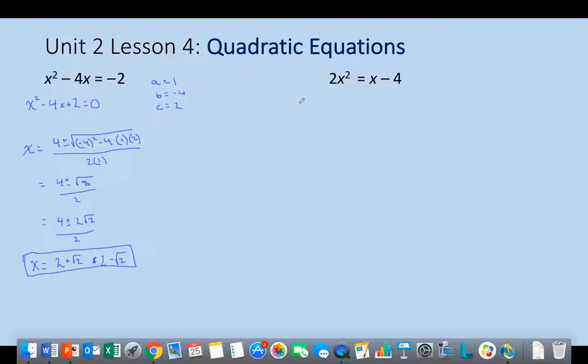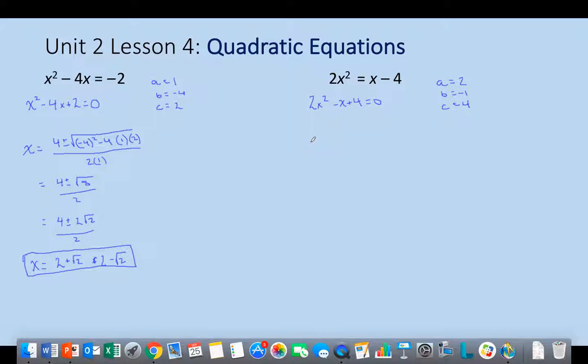Again, I want to make this all equal to 0. So I think I'm going to subtract x and add 4. So we're going to say 2x squared minus x plus 4 is equal to 0. So a is going to equal 2, b is going to equal negative 1, c is going to equal 4.